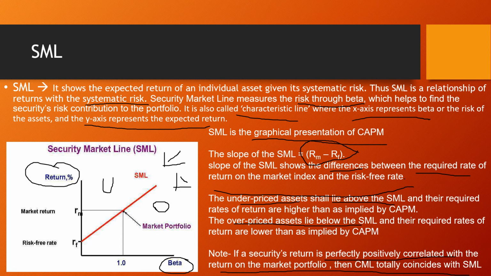So here the slope is positively correlated, perfectly positively correlated, and the slope of CML is also positively correlated like this. So if a security's return is perfectly positively correlated with the market returns, then CML totally coincides with SML. You can see the graph of CML before.